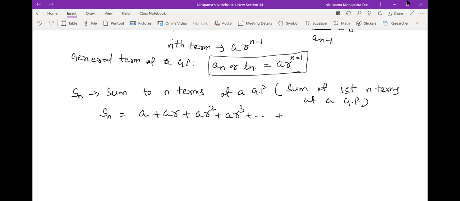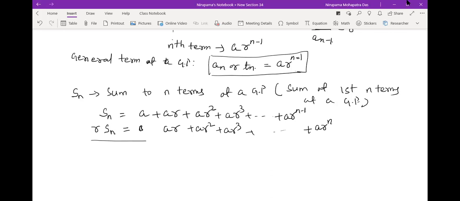Okay, plus AR to the power n minus 1. So here you see, if I multiply R to both sides, R into Sn, you have to multiply with this thing. So we can write it with first term, when you multiply it is AR. Second term you multiply R, it is AR square. Third term you multiply R, it becomes AR cube, like this. Now with last term AR to the power n minus 1, you multiply R, you get A into R to the power n. So one column is shifting towards right.